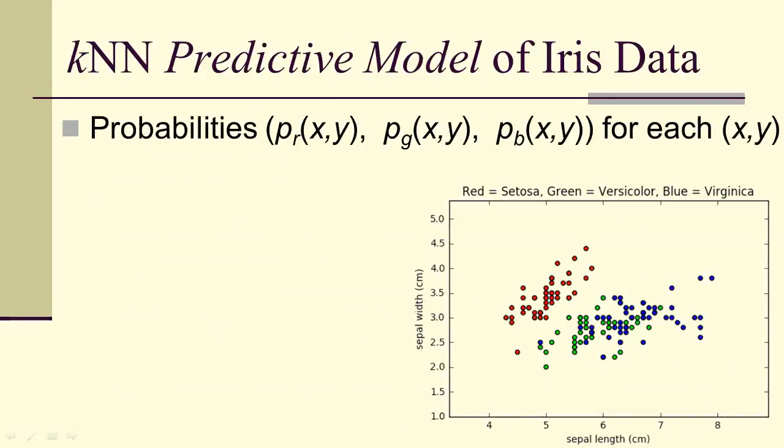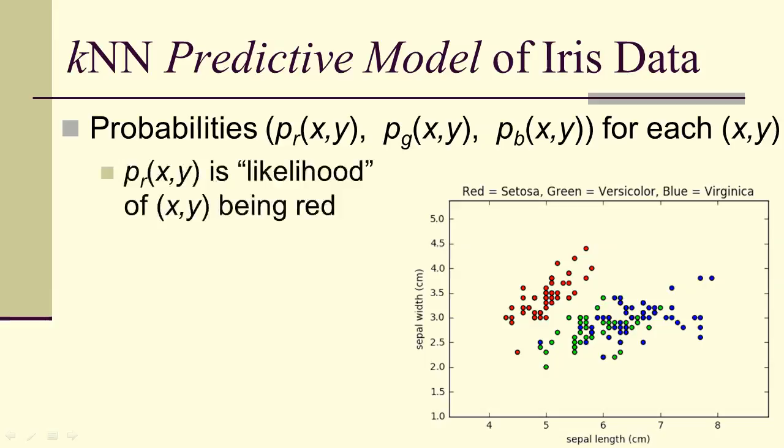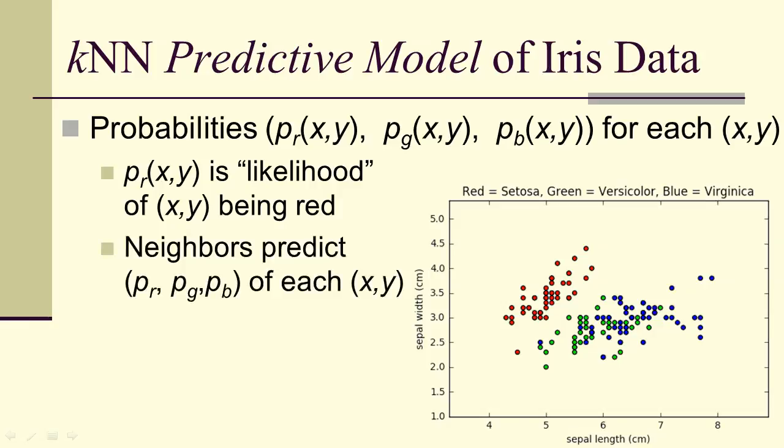So instead of predicting the class, we're going to use neighbors to predict the probability that a point is in a given class. So we're going to have three probabilities: probability of red, green, or blue. The probability for a point being red is a likelihood, a confidence of it being in the class Setosa, which is red.